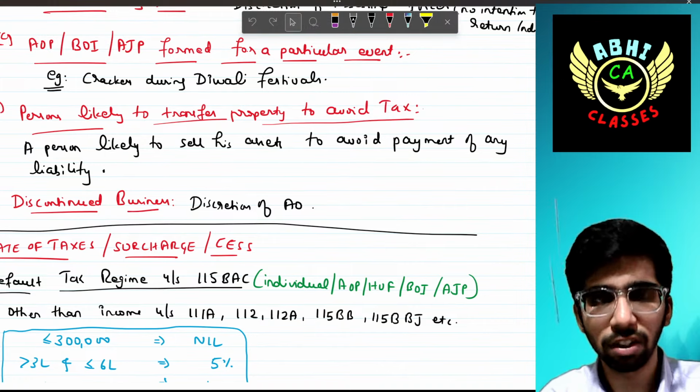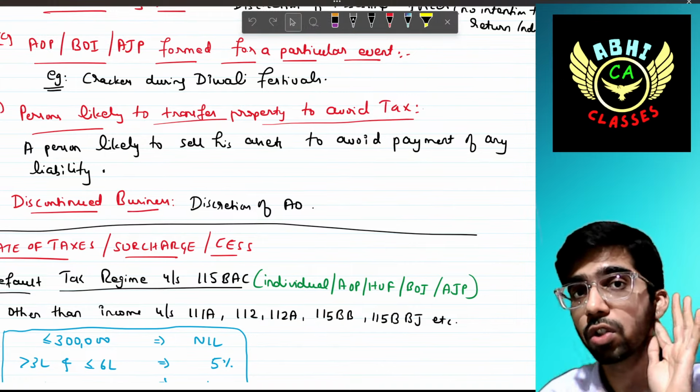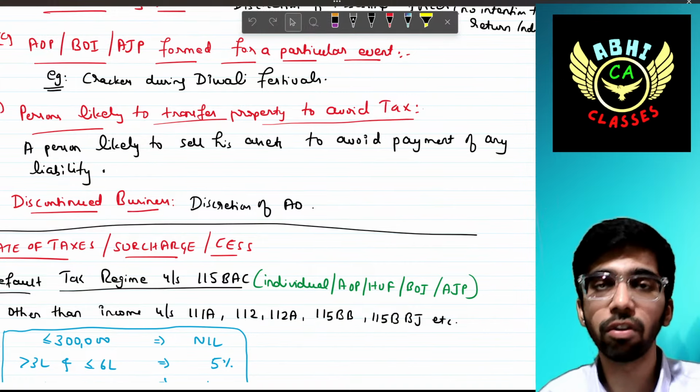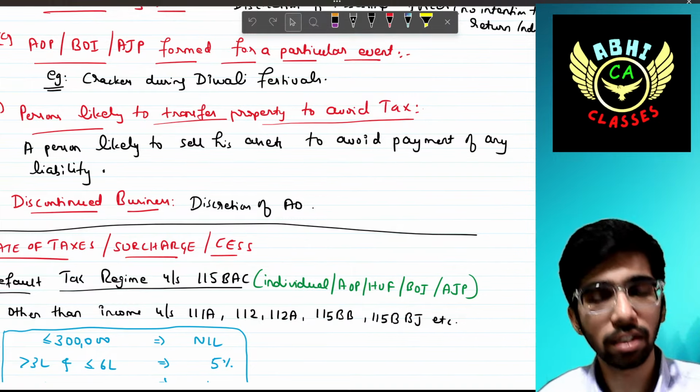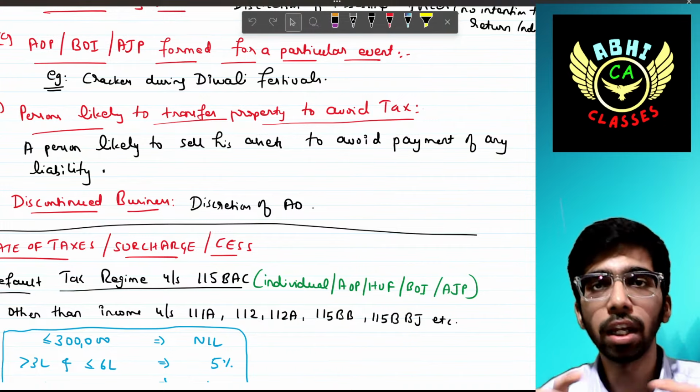If the assessing officer believes he is not going to pay in the upcoming assessment years, he can order him to pay now only.